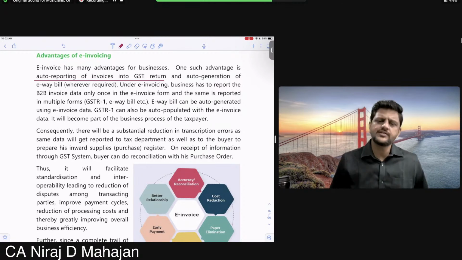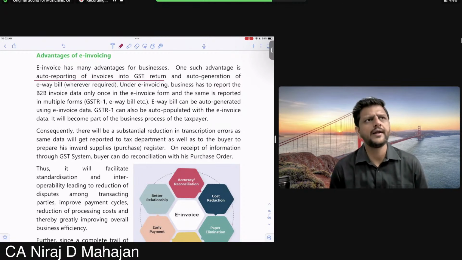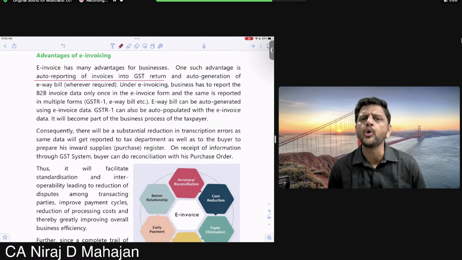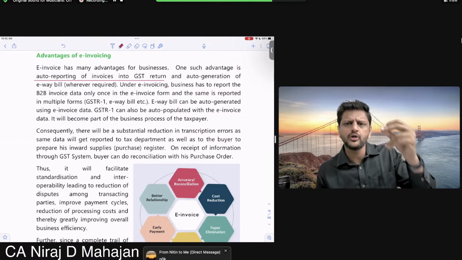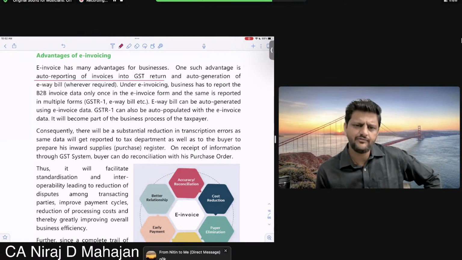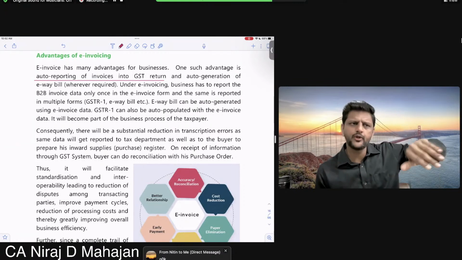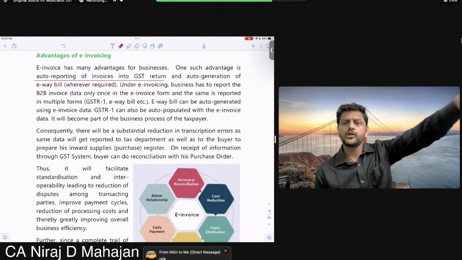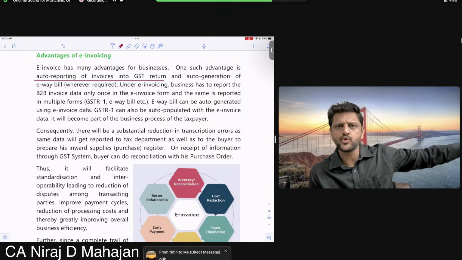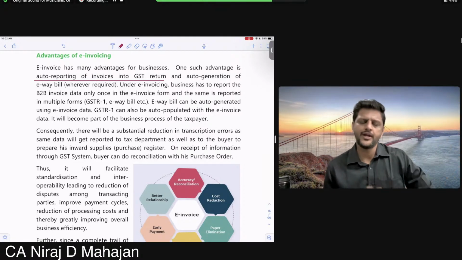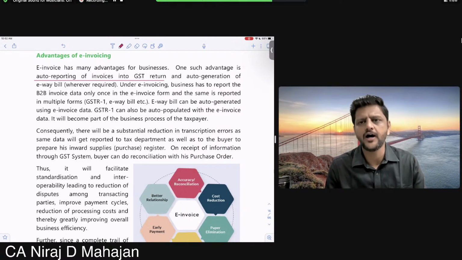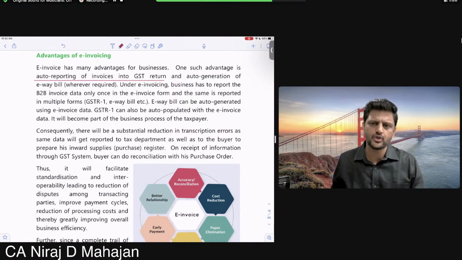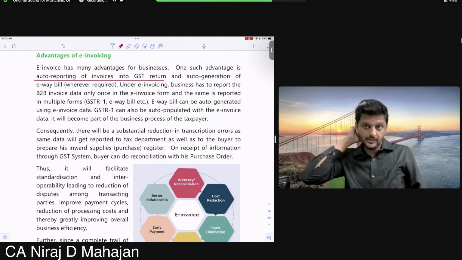So he is required to upload a GST return, and in it he is going to upload details of outward supply, sales. That sales or supply can be directly taken from the invoice system itself, because as it is, you are uploading to the GST department. So that will be auto-populated, meaning automatically filled in your draft outward supply GST return. Understood or no?